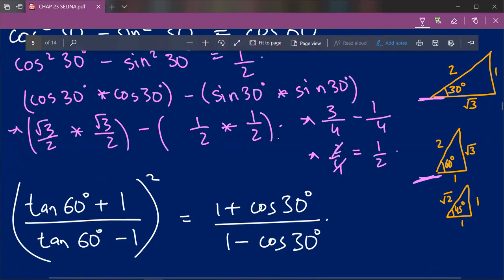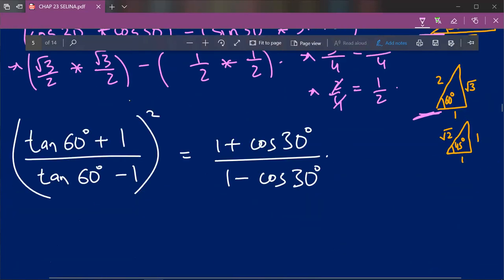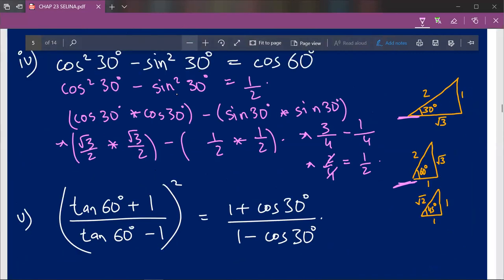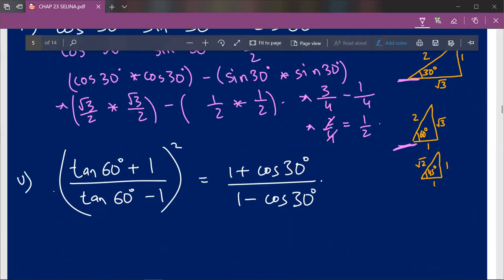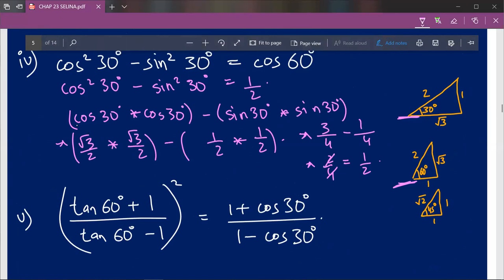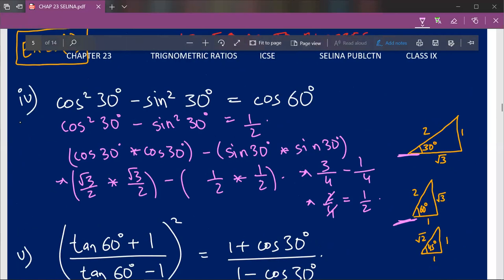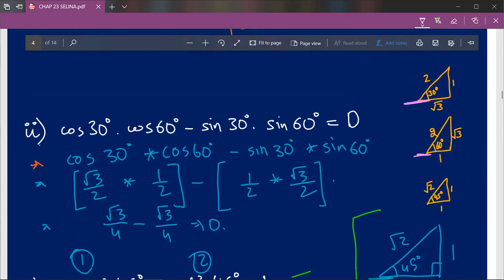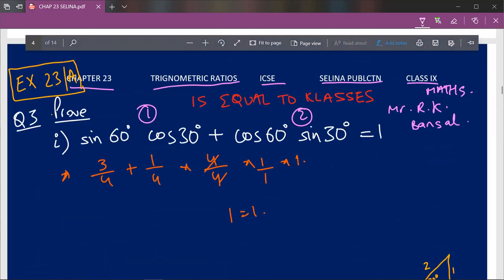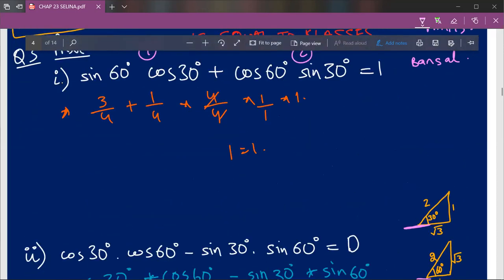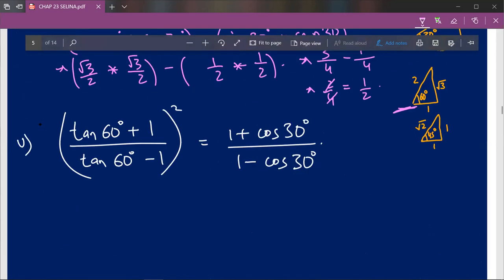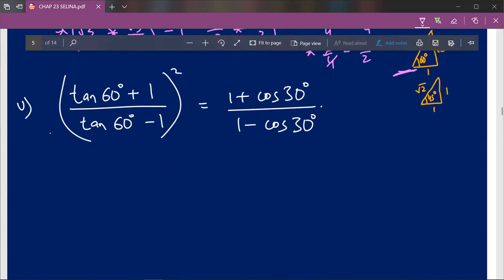Now let's move ahead. Now comes the fifth question. Earlier I had zoomed in, so you could not see the question number, so I'll just go back and show you the question number. So this was the second question of question number 3, exercise 23A, which was the proof question. I had solved the first, second, third and fourth questions, and I'll move to the fifth question.